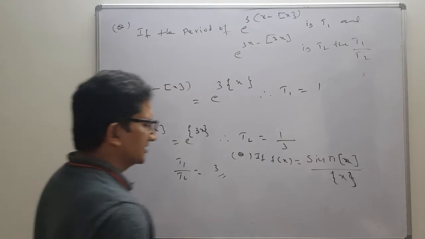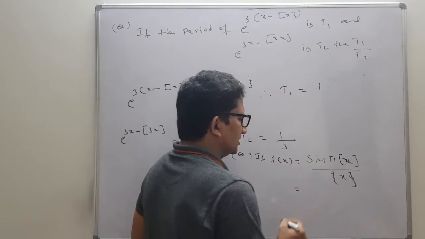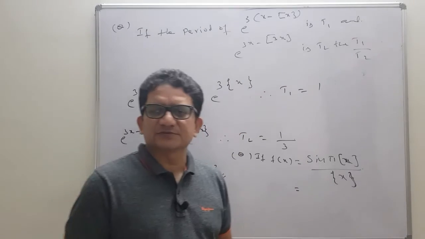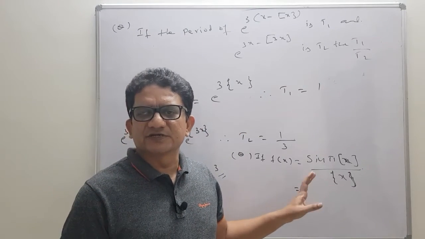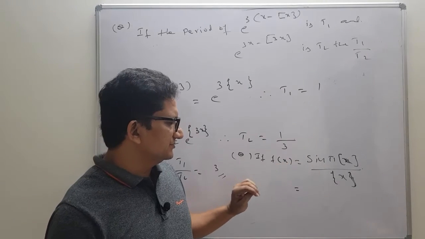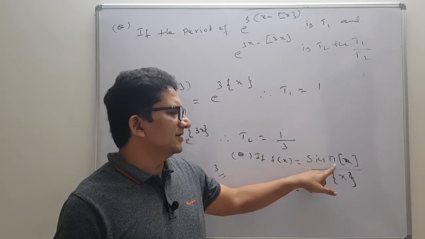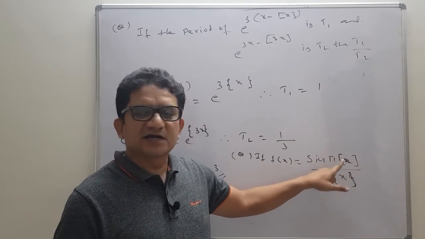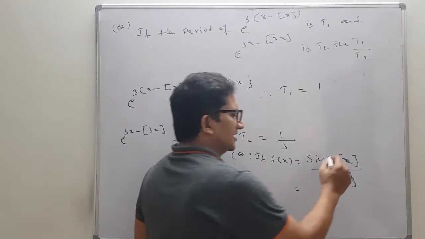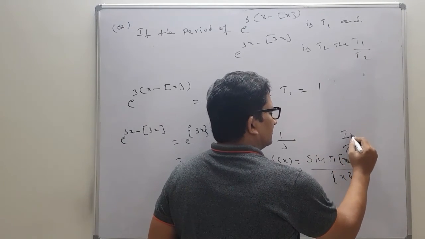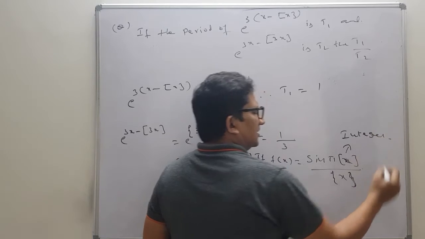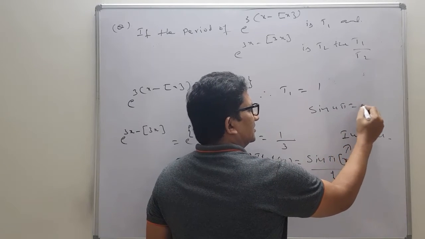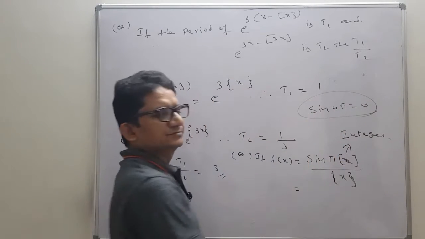Okay, students, check. Those who are applying mind to this problem, not so many simplifications. Just observe the question. F of x equals sin pi, here what we have? Greatest integer function. Greatest integer function output is always an integer. Sin n pi is always 0.